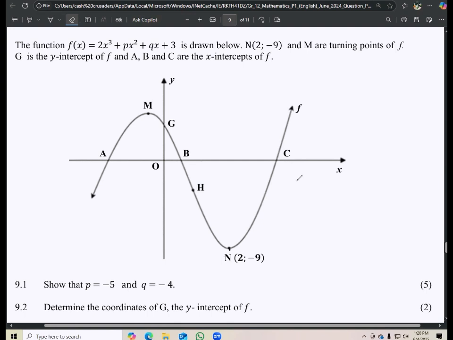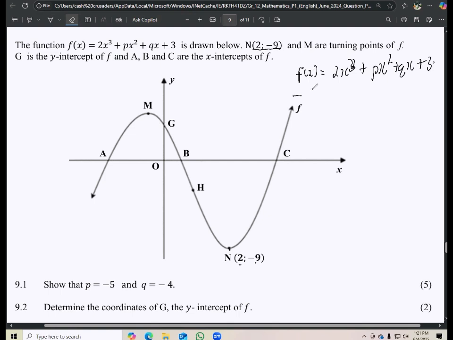Now what we can do now is we can see that we have the coordinates here. So we can come to this equation here and say f of x is equals to 2x cubed plus px squared plus qx and then plus 3. And then we can simply say, what is our f of x? Our f of x, let's use the given coordinates.